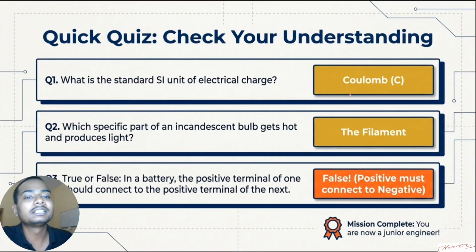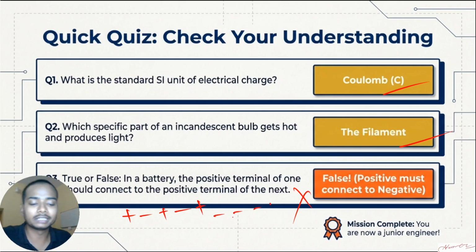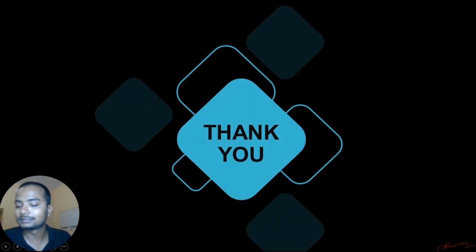What is the SI unit of electric charge? Coulomb. What is the specific part of an incandescent bulb that gets hot and produces light? That is a filament. True or false? In a battery, the positive terminal of one cell should connect to the positive terminal of the next cell? No. What happens is we connect positive to negative, negative again to positive, positive to negative, negative to positive, and so on. We do it like that. Clear? And yes, done.